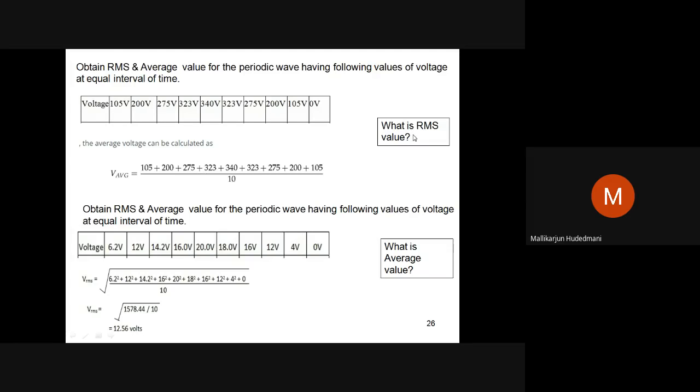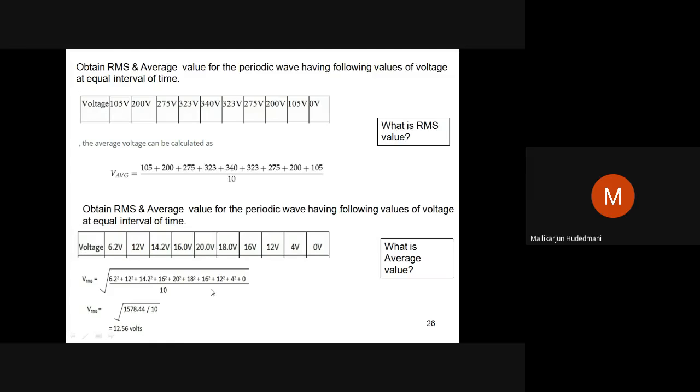Average is shown, RMS is not shown. So here RMS is shown in the second example. 6.2, 12, 14.2, 16, 20, 18, 16, 20, 12, 4, 0. Samples were given to you. For this sample of quantities of voltage, obtain the RMS value. You can see here, the same thing is being done. Squares of this, add them, divide by the number of instances, under a root. That stands as your RMS value.